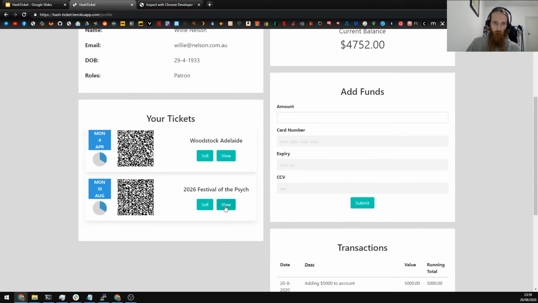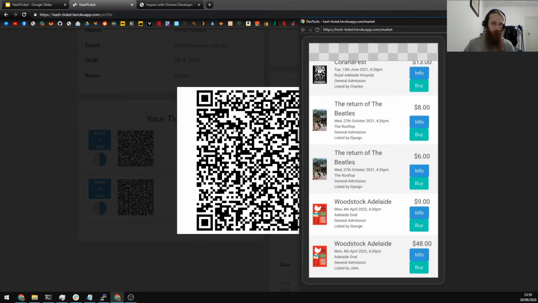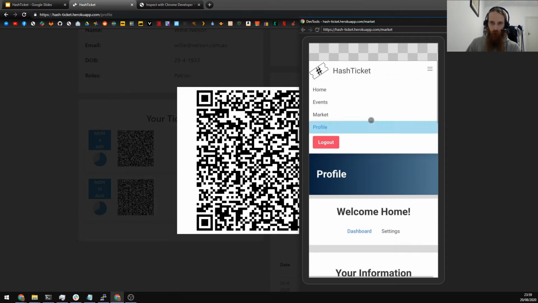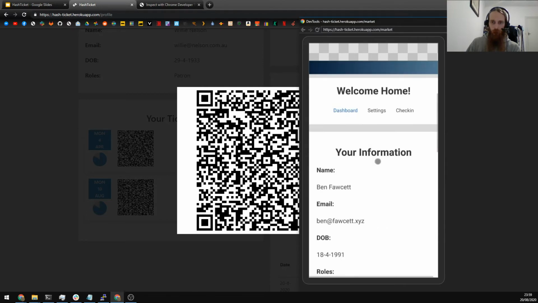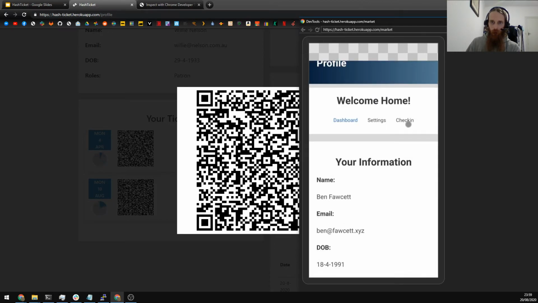So the next thing that we might want to do is if we want to go to this Festival of the Psych, we'll pull up our barcode, ideally on our phone, and we'll go to the door. So this is where we would have somebody at the door who's running this application, and they go to their profile. And you'll notice here that Willie, he's just a patron, whereas this person, because they're an admin, they've got a few extra roles, and the important one here is event admin.